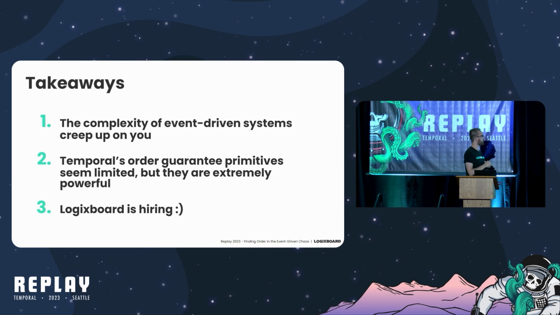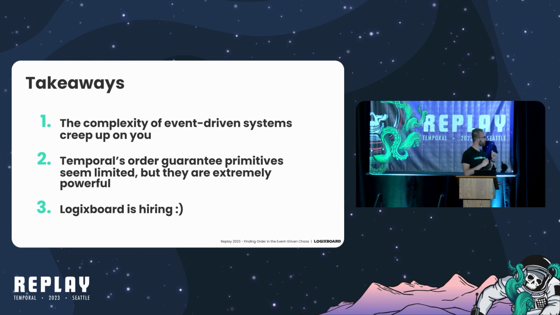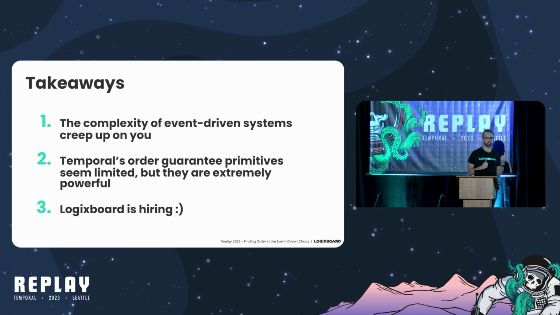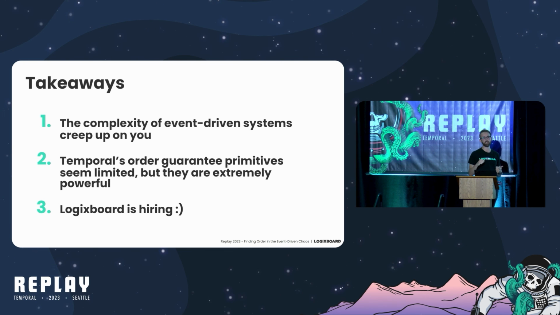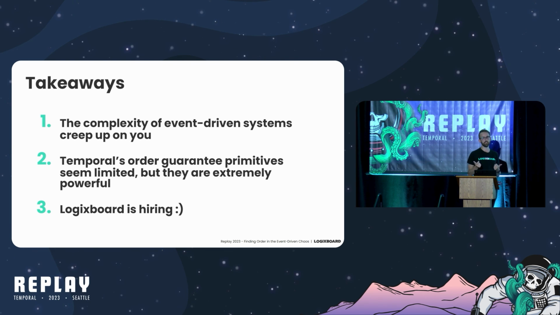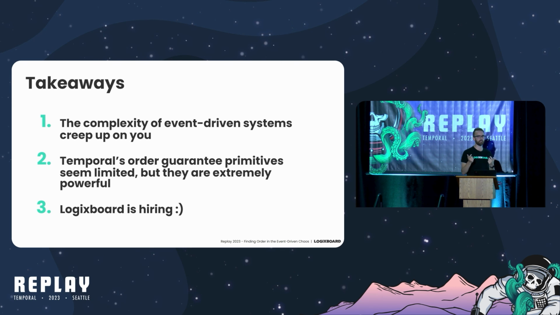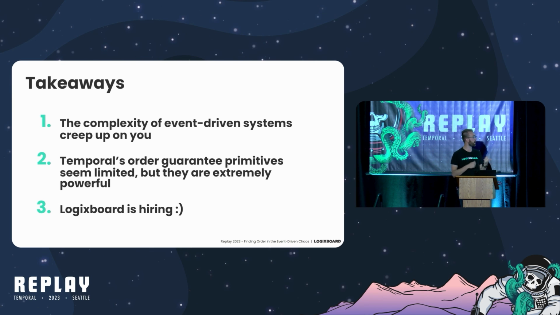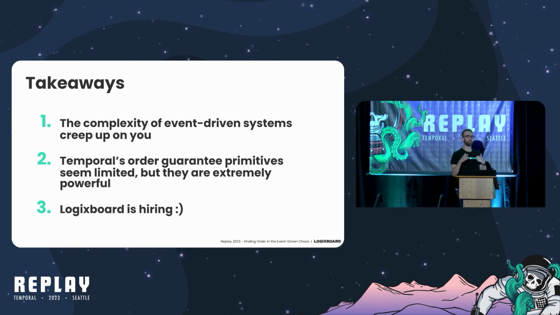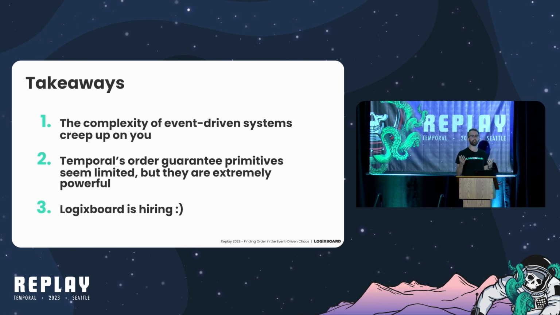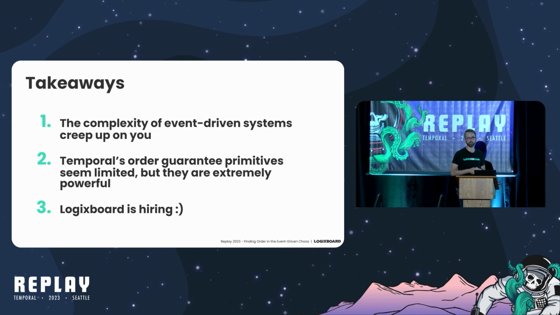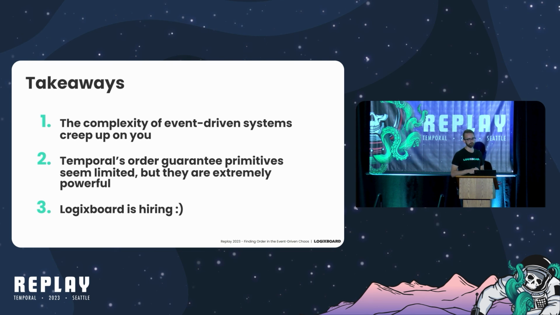The second is Temporal's order guarantee primitives seem limited, and they were the thing that caused us the most pause when we were thinking about adopting Temporal, because they're unintuitive in their implications, but they're actually quite powerful. And I think you can build things that are expressive and unique in their capabilities compared to many other systems surrounding order guarantees.